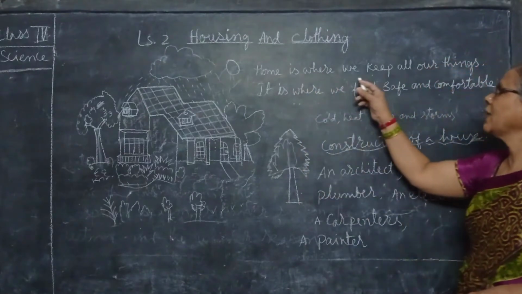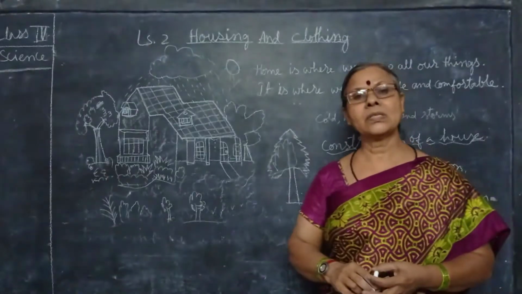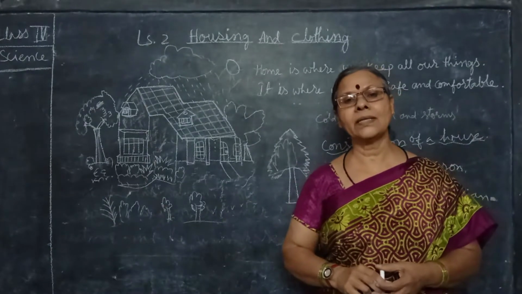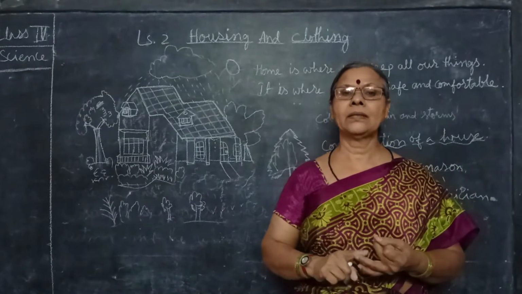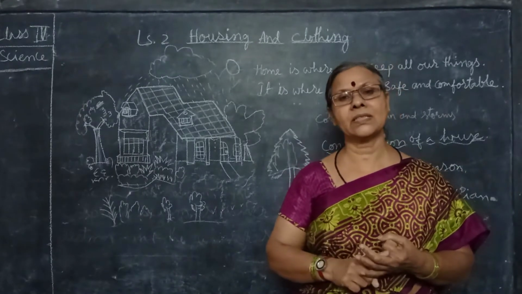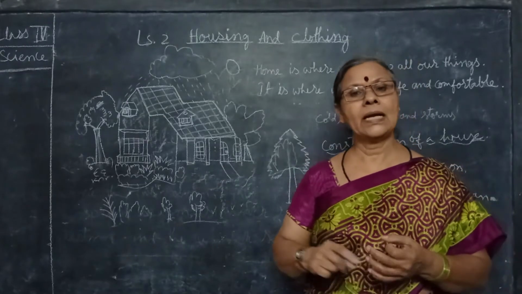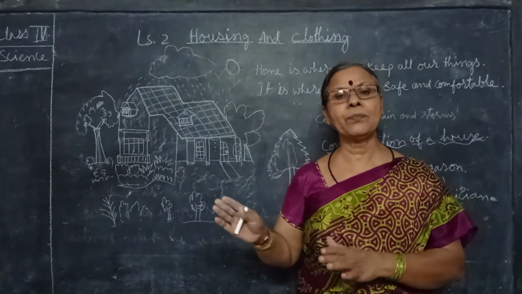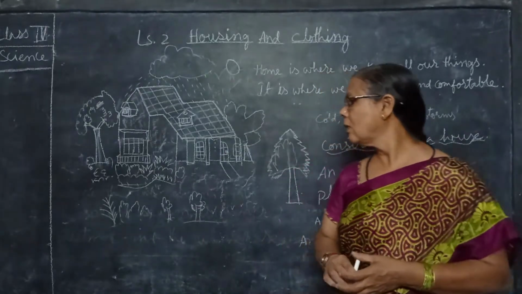And home is where we keep all our things. In a house we keep all our things, our clothing, kitchen items, then the drawing room, furniture and TVs and all these things, and separate study rooms to keep our books and all. We should have all these things.